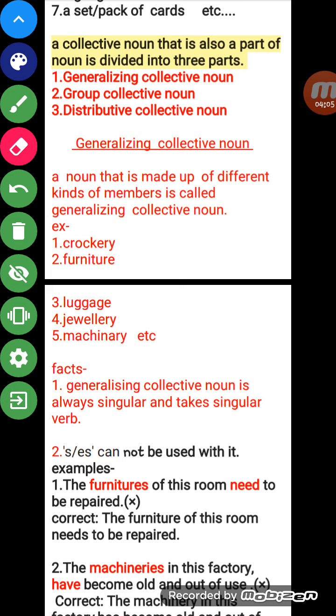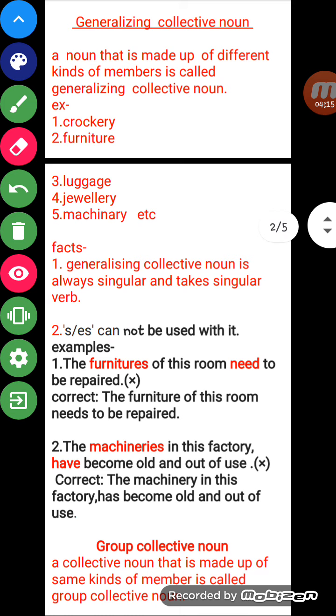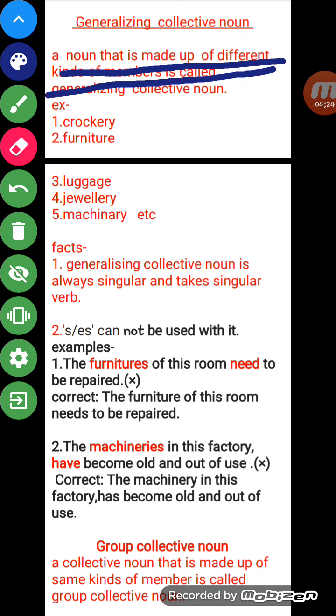So collective noun is divided into three types: generalizing, group, and distributive collective noun. What is generalizing collective noun? I have told you that a noun that is made up of different kinds of members is called generalizing collective noun.